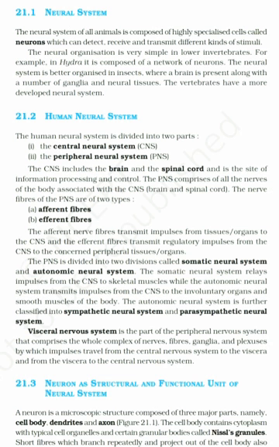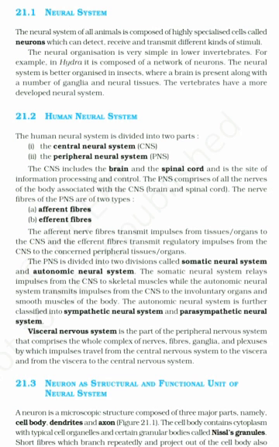Visceral nervous system is the part of the peripheral nervous system that comprises the whole complex of nerves, fibers, ganglia, and plexuses by which impulses travel from the central nervous system to the viscera and from the viscera to the central nervous system.